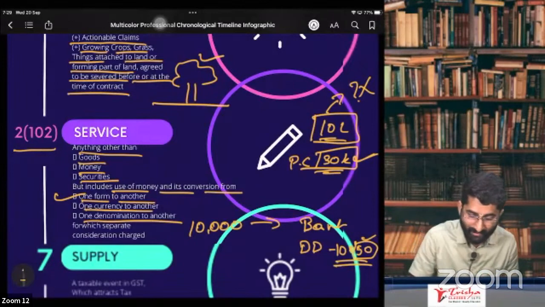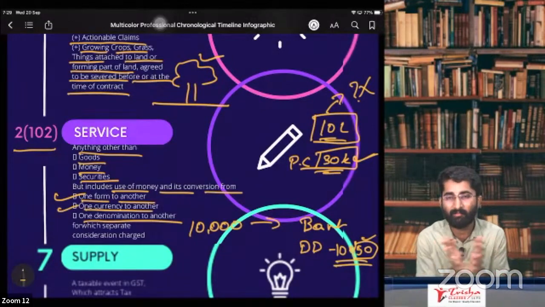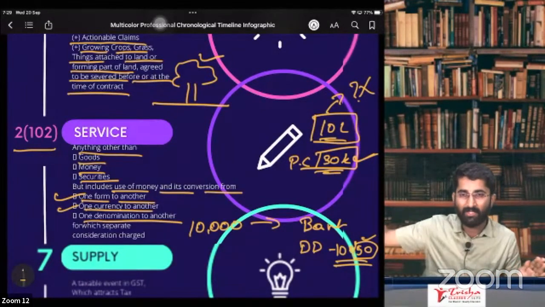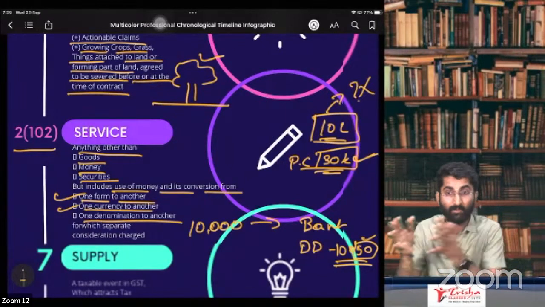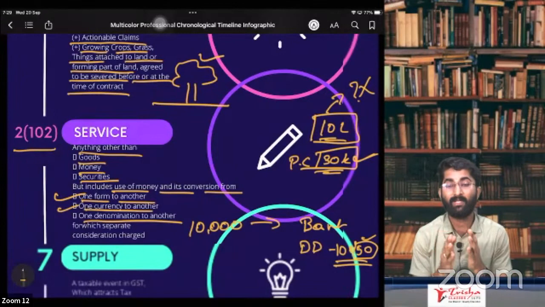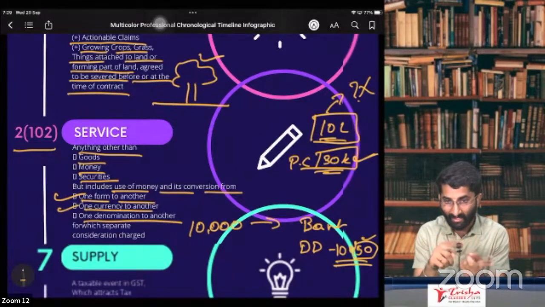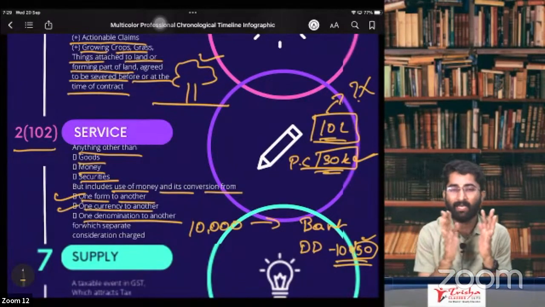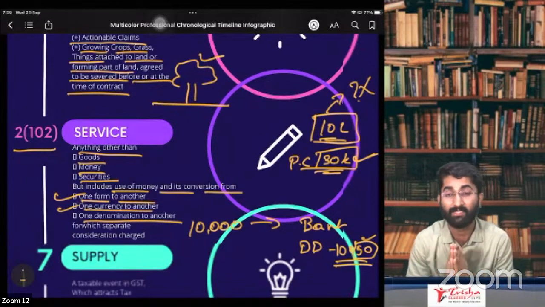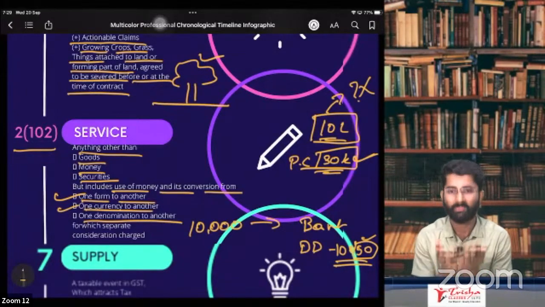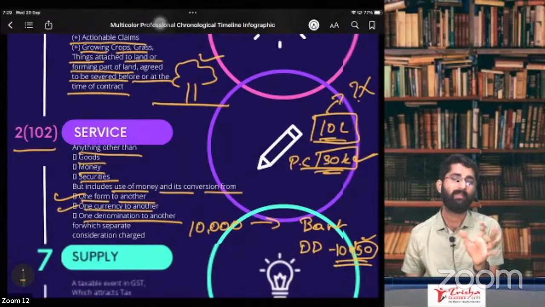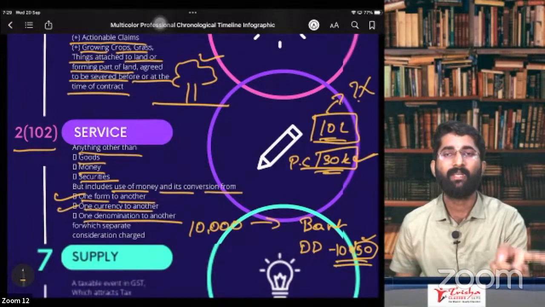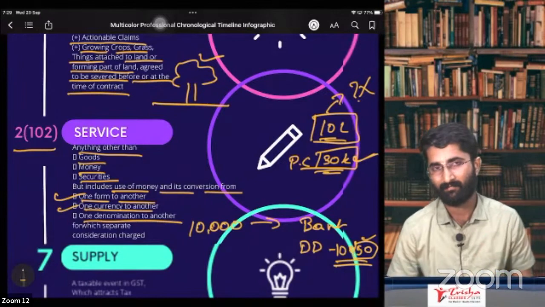Now, one currency to another currency. You had rupees. Now we are going to the US. You have to convert these rupees into dollars. That is from one currency to another currency. Now the bank will charge some amount for this currency conversion. This currency conversion is nothing but a service which is given to you. So on that there will be GST, people. You have to remember that from one currency to another currency, there is GST.